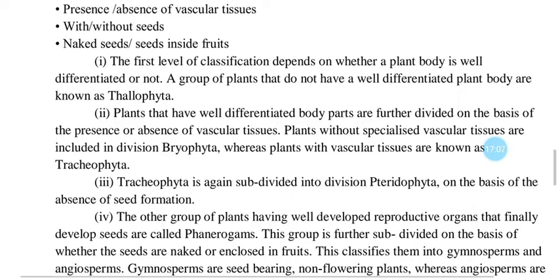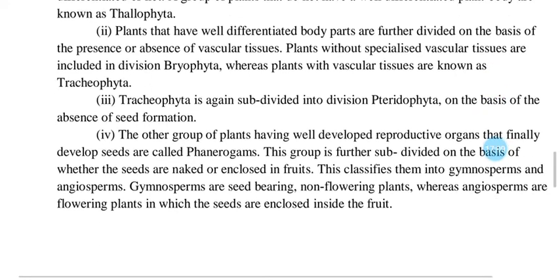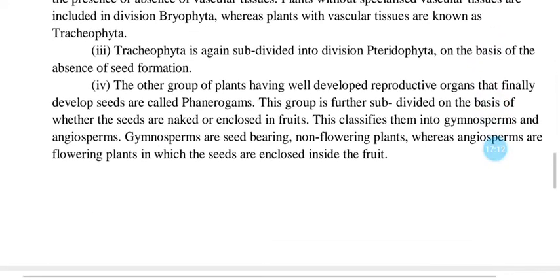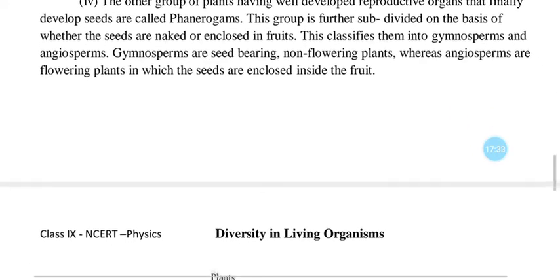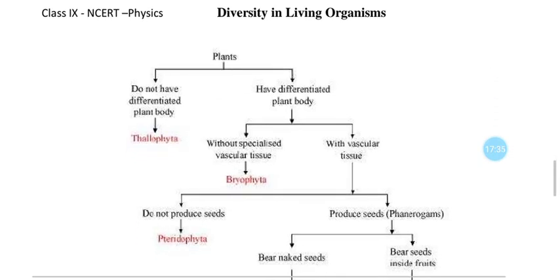The other group of plants, having well developed reproductive organs that finally develop seeds, are called phanerogams. This group is further divided on the basis of whether the seeds are naked or enclosed in fruits. This classifies them into gymnosperms and angiosperms. Gymnosperms are seed bearing non-flowering plants, whereas angiosperms are flowering plants in which the seeds are enclosed inside the fruit. So this is the classification of plants.